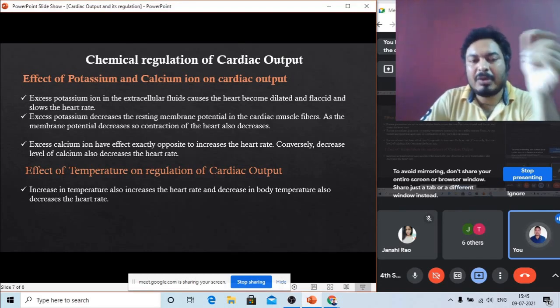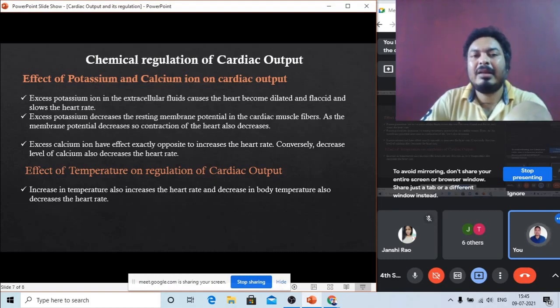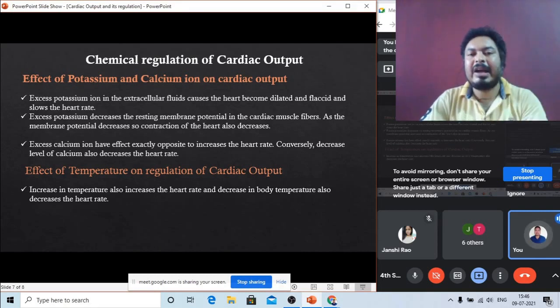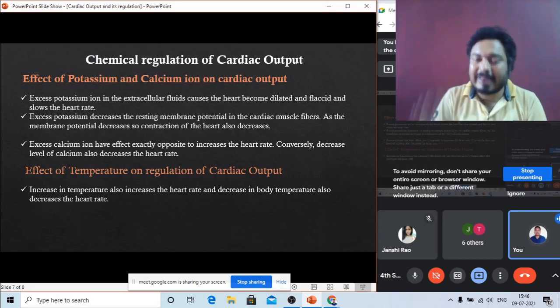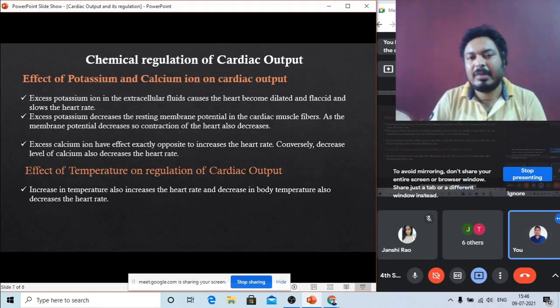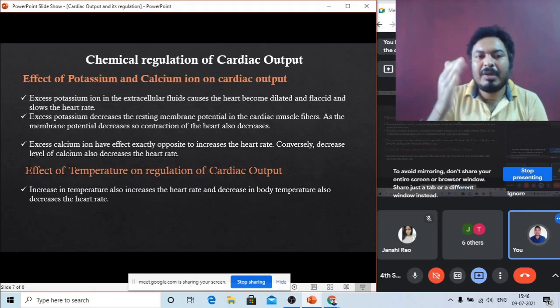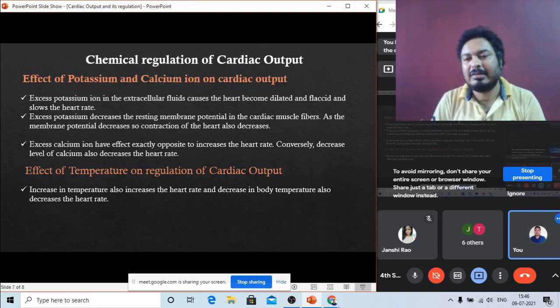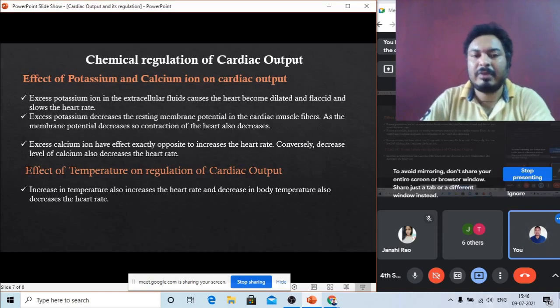If the amount of potassium is going down in the blood or in the extracellular fluid, in this condition the cardiac output increases. When the amount of potassium ion decreases in the extracellular fluid, it increases the heartbeat. But when an excess amount of potassium is present in the extracellular fluid, it can decrease the heart rate. Both are vice versa.